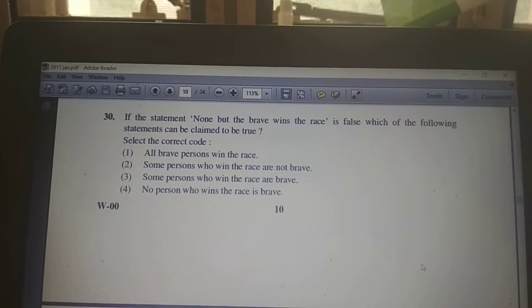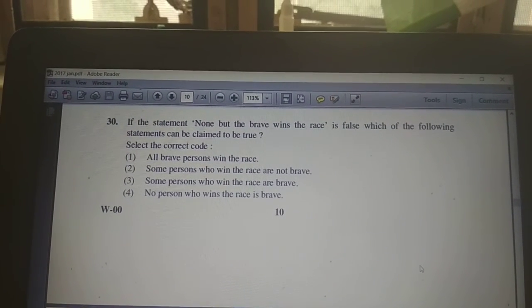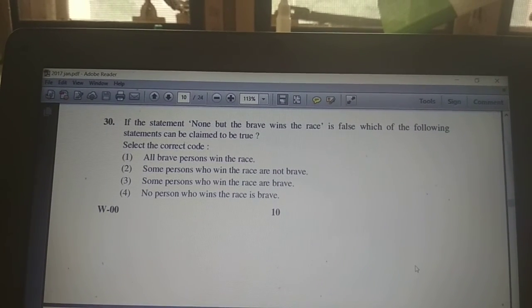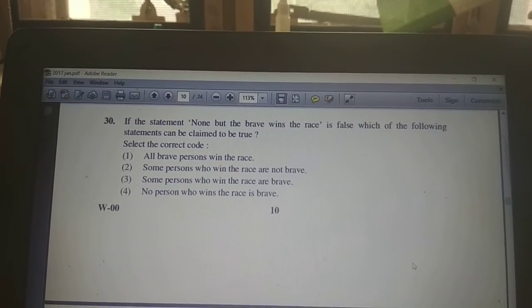So I hope now you all understand the complete theory of the square of opposition and the practical questions which we have taken so far.